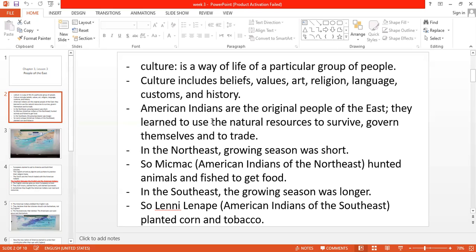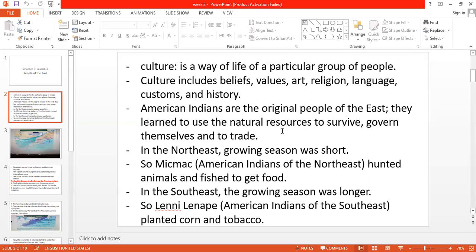Here, guys, American Indians are the original people of the East. Those who lived in the East, the original people of the East, are the American Indians. They are the original people of all America. How did they live? They used the natural resources they had, governed themselves, and traded with other countries. This is how they lived.